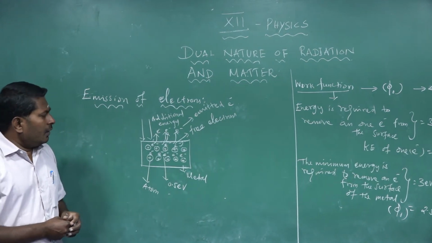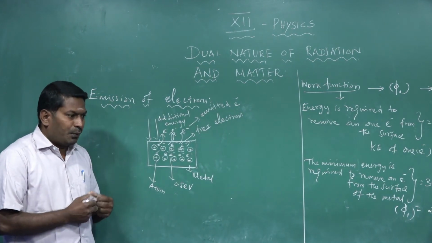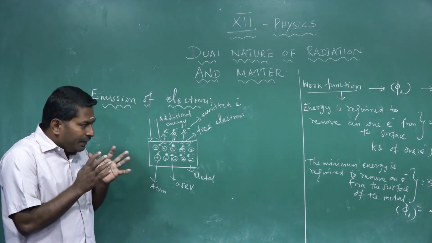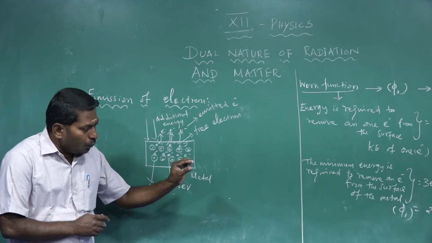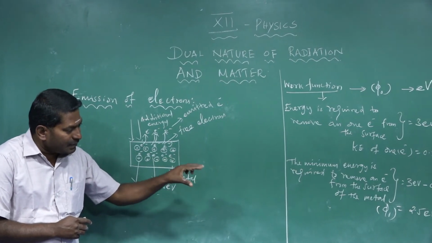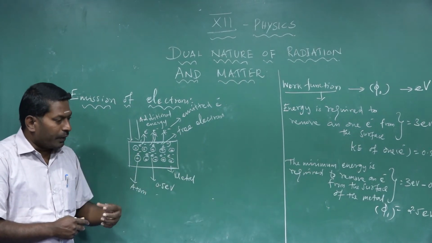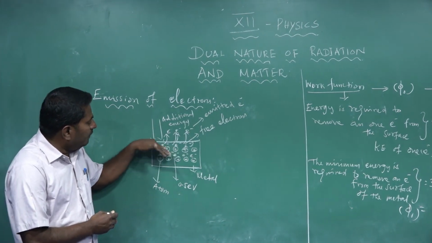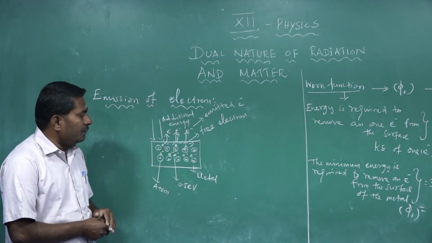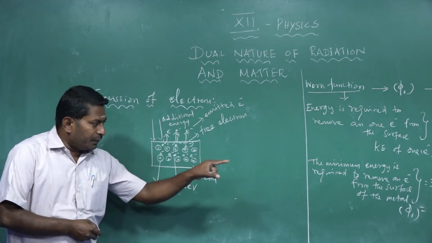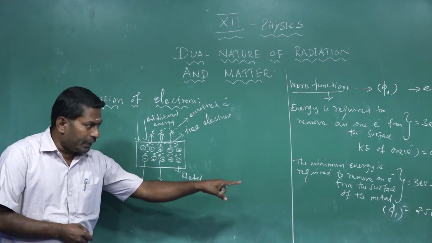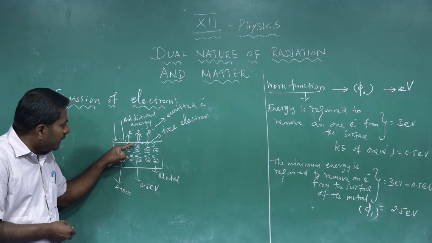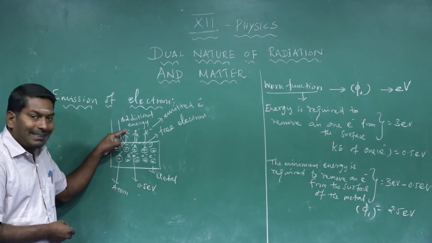Next, when choosing a metal for the purpose of electron emission, first we consider that the work function of the metal should be low. The additional energy received by the electron to leave the surface of the metal is then a smaller value. Keep it in your mind: if the work function of the metal is low, the additional energy needed for the electron to leave the surface is lesser.